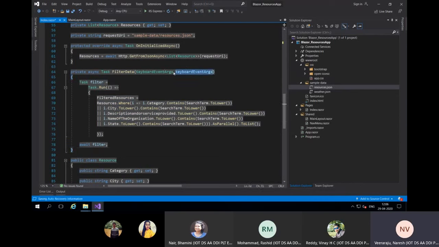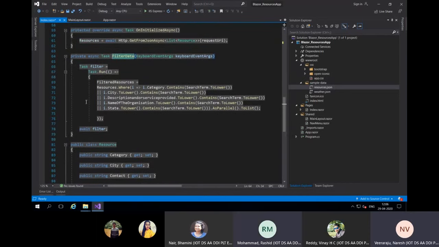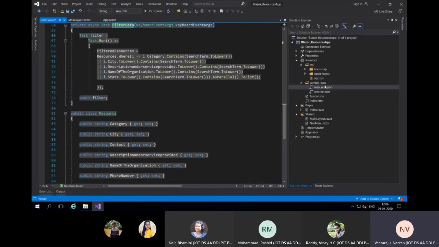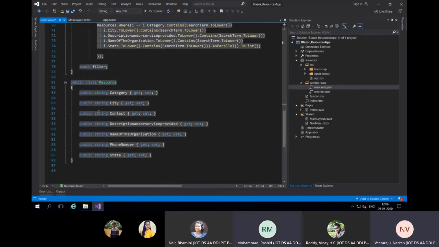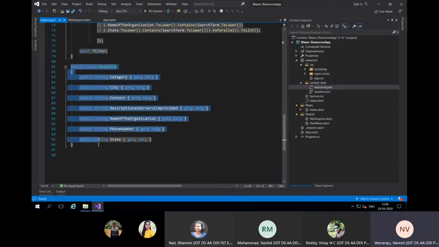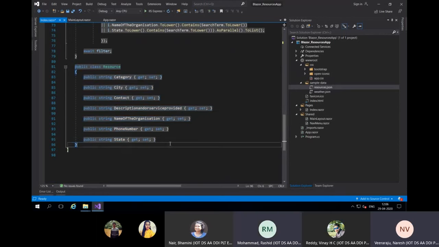From this list, if somebody wants to filter some data, you run this method. Everything is here only. I have no other class file to specify, and my class is also here. Okay, fine for now.